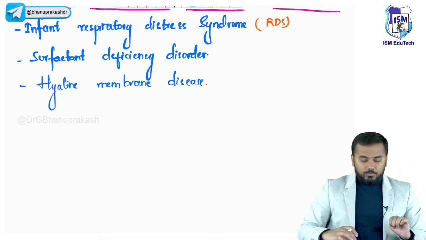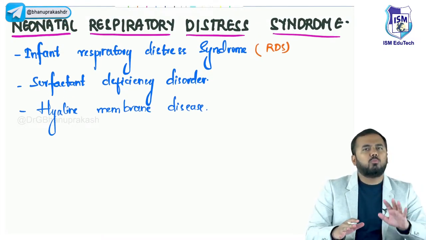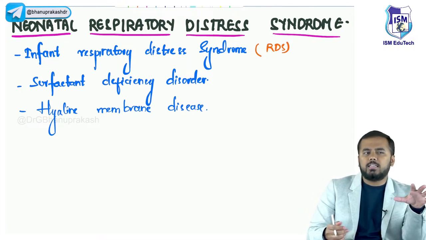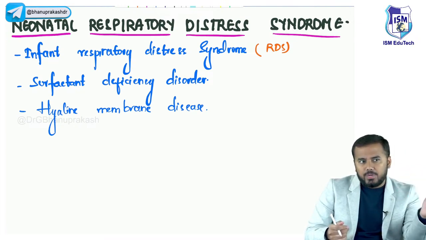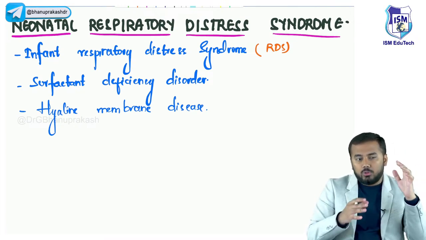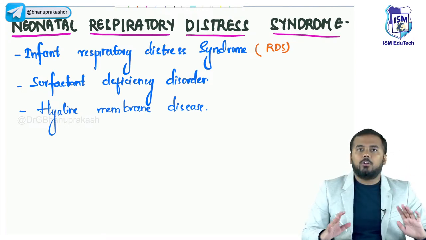Now, this neonatal respiratory distress syndrome, if you look at it guys, you most commonly see it at a certain age group, I mean, in a preterm or premature infant. So if a mother is giving birth to a premature or preterm infant, in those group of children you will see this kind of disorder.